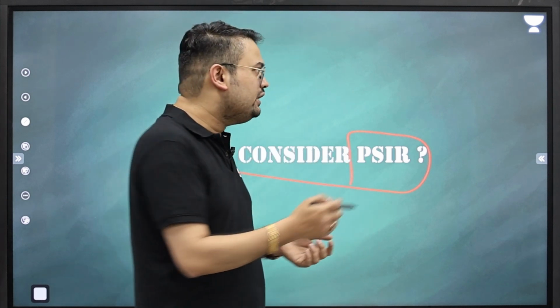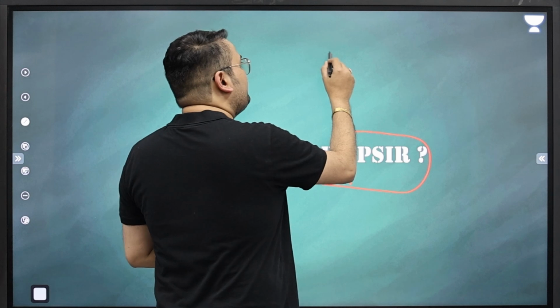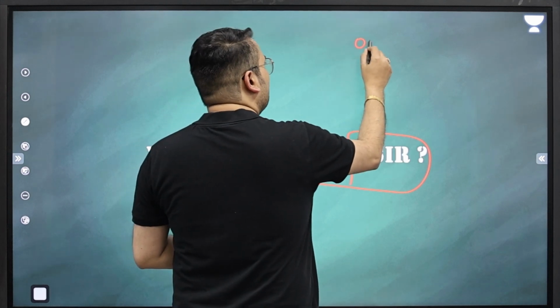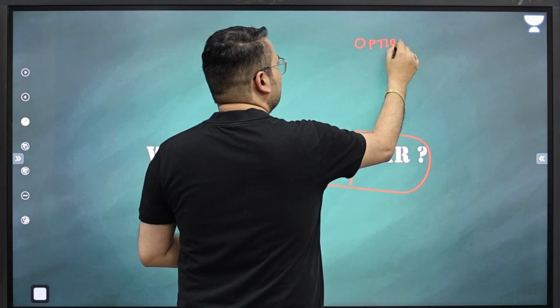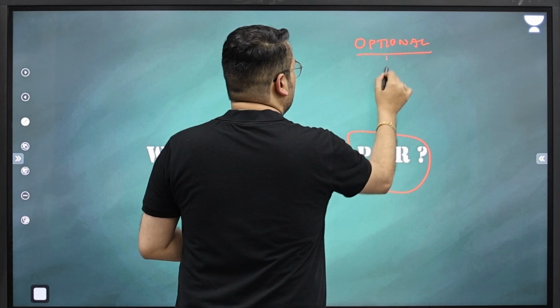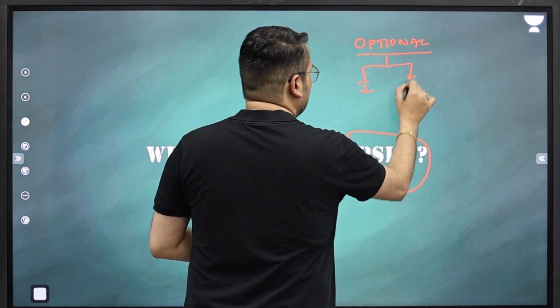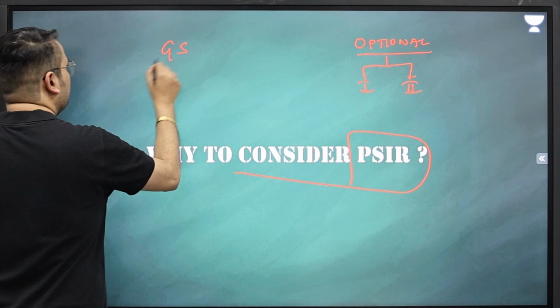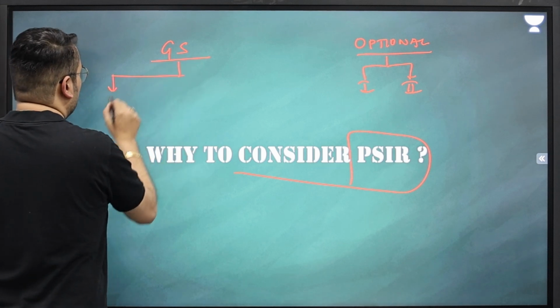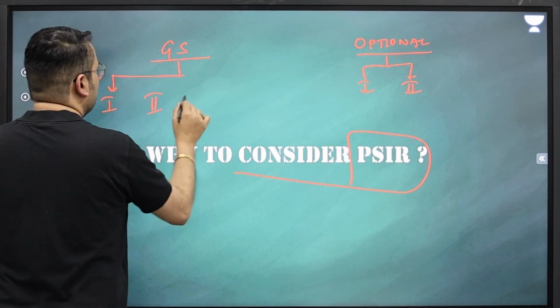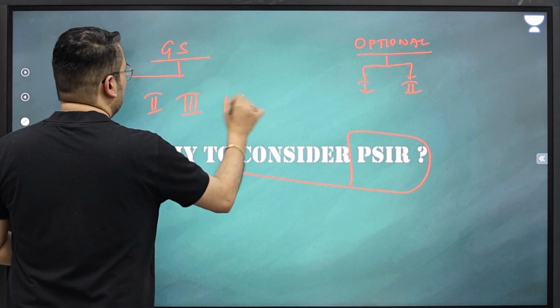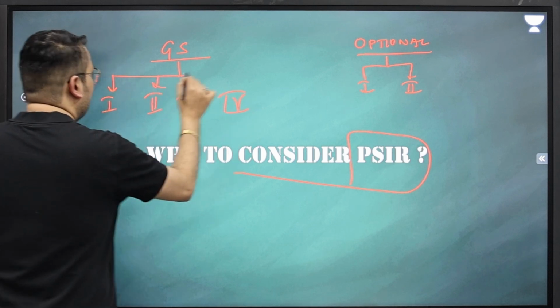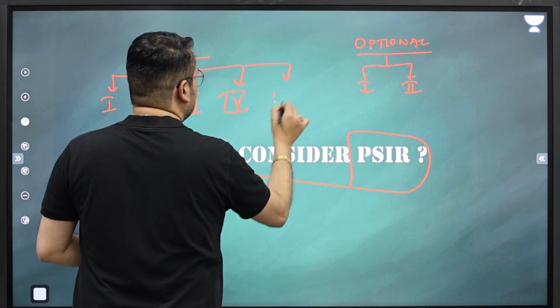This is something that we have already understood. That when you're preparing for UPSC, it's not that you have to prepare only for optionals. Yes, there will be two papers for optionals, but at the same time, you have to prepare for GS subjects: GS1, GS2, GS3, GS4, right? Apart from it, you also will need to prepare for the essay.